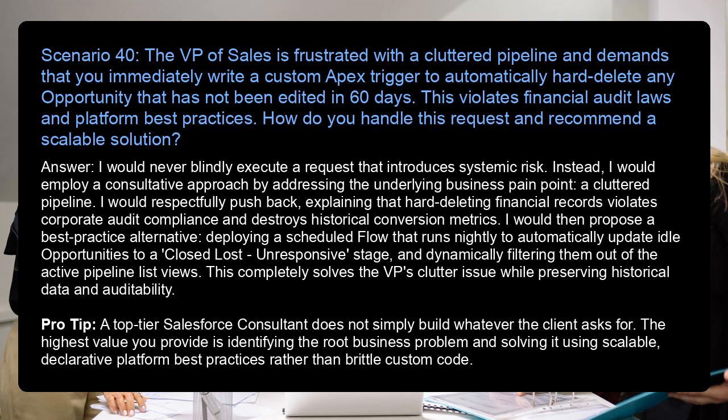Answer: I would never blindly execute a request that introduces systemic risk. Instead, I would employ a consultative approach by addressing the underlying business pain point: a cluttered pipeline. I would respectfully push back, explaining that hard deleting financial records violates corporate audit compliance and destroys historical conversion metrics. I would then propose a best practice alternative, deploying a scheduled flow that runs nightly to automatically update idle opportunities to a Closed Lost: Unresponsive stage, and dynamically filtering them out of the active pipeline list views. This completely solves the VP's clutter issue while preserving historical data and auditability.